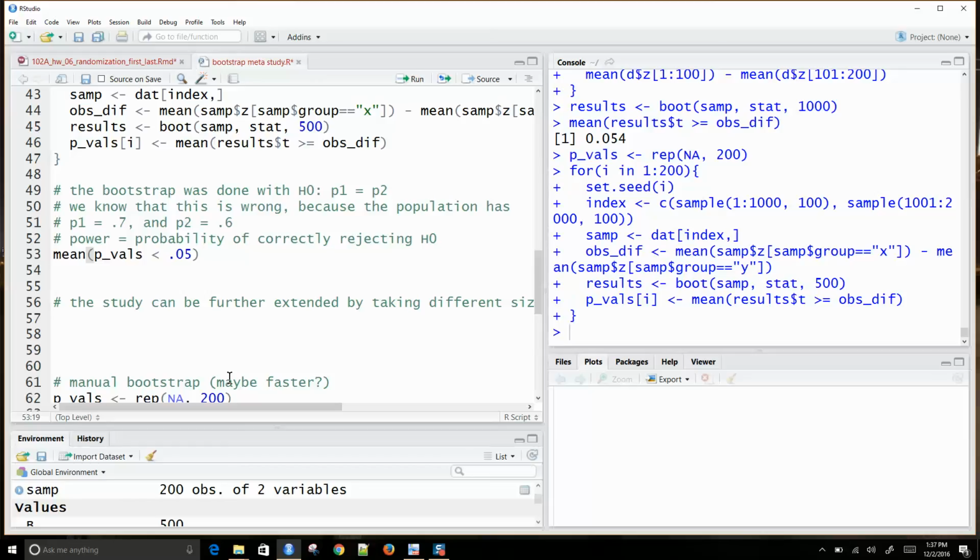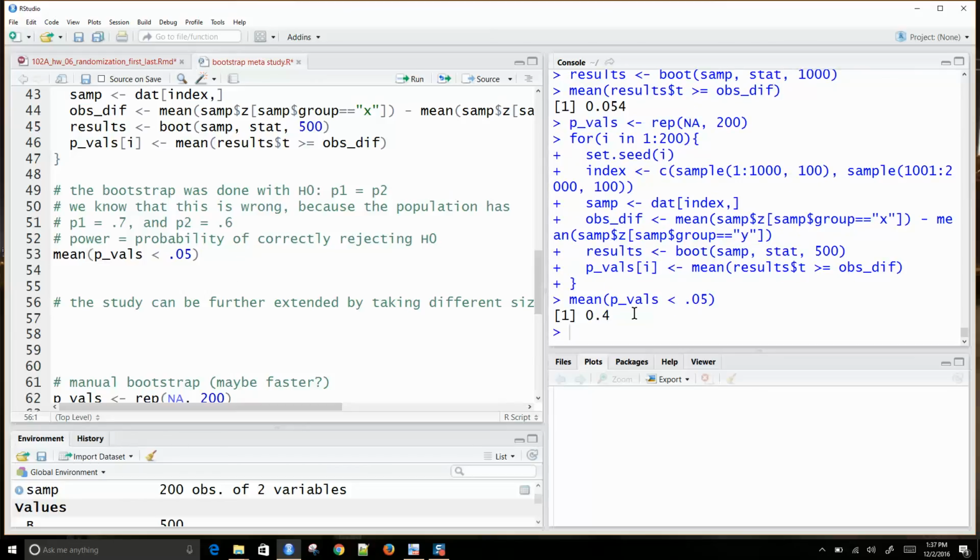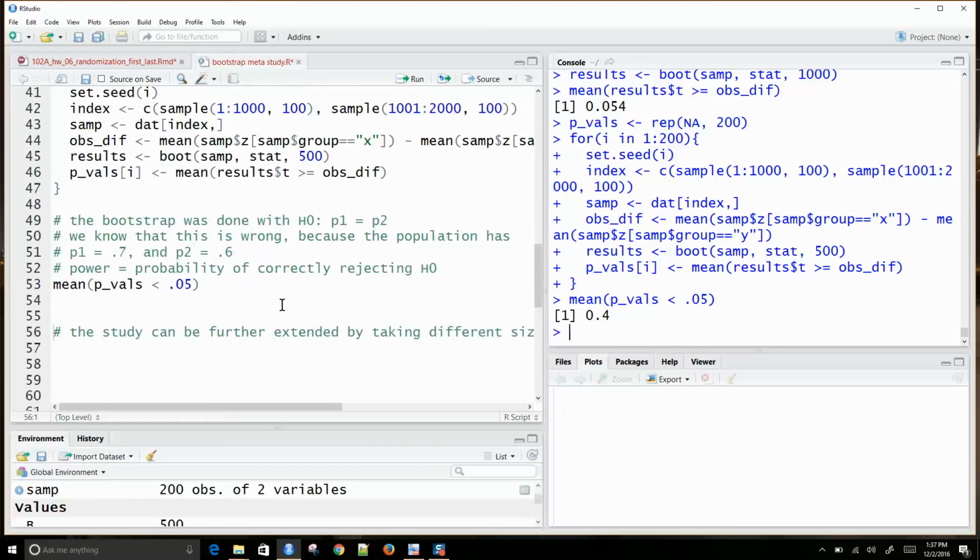Now, I think, is it 101B that you learned power calculations? 100B? Oh, okay. So in power calculations, we can do this, and so we do this. This says I have a power of about 40%. That's not that great, right? That means more than half the time you're not going to detect this difference between populations. So what are ways we can increase power?